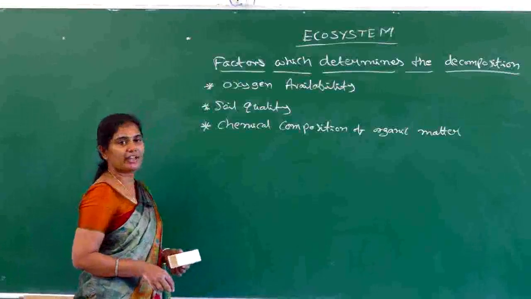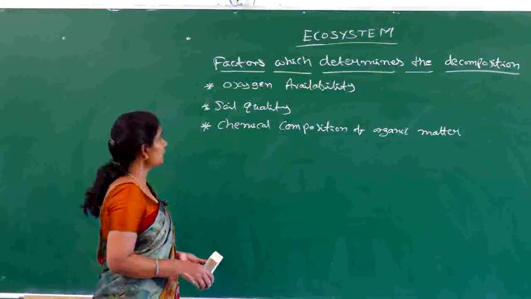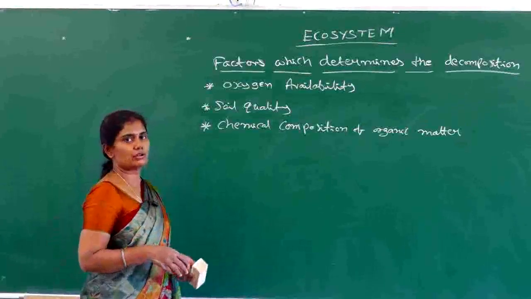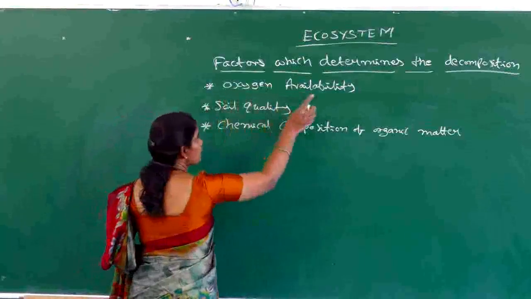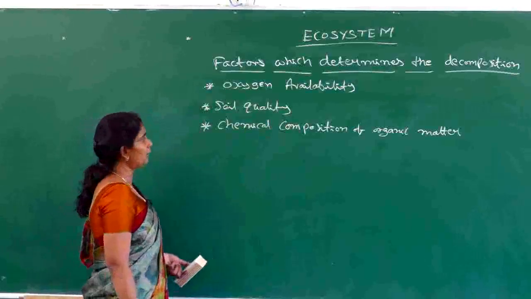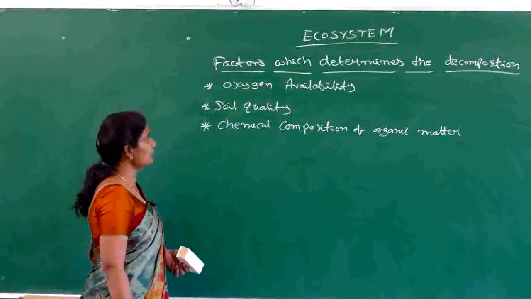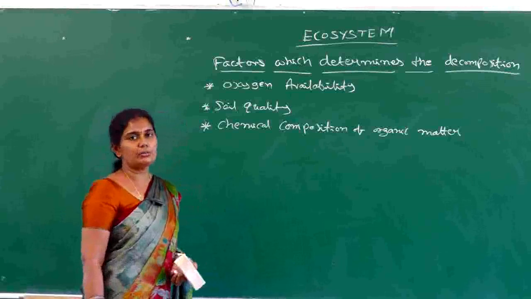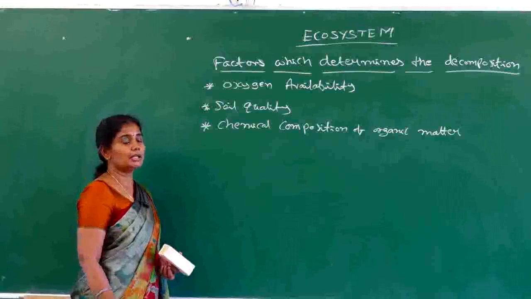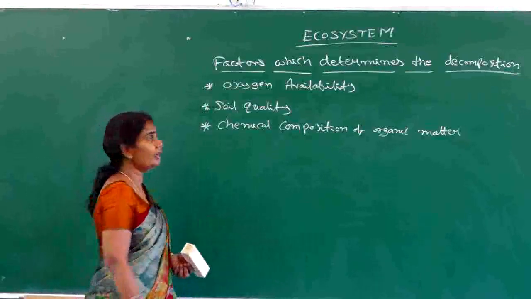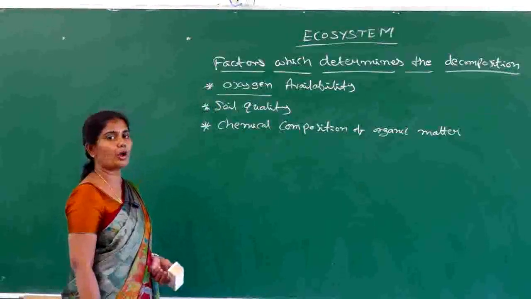Next one is the factors which determine the decomposition process. The main three factors which influence the process of decomposition are, first, the oxygen availability, second, the soil quality, and third, the chemical composition of an organic matter. When it comes to oxygen availability, the process of decomposition is an aerobic process, not an anaerobic process. That means the process of decomposition compulsorily needs oxygen. So oxygen availability is most important for the process of proper decomposition.